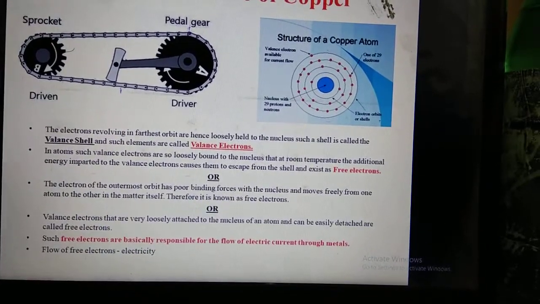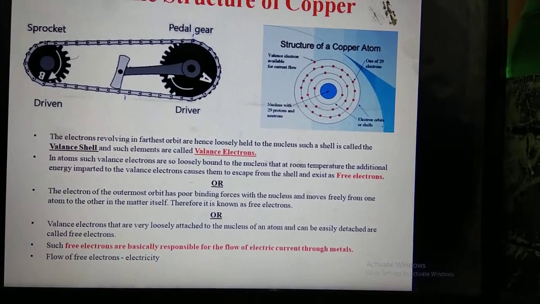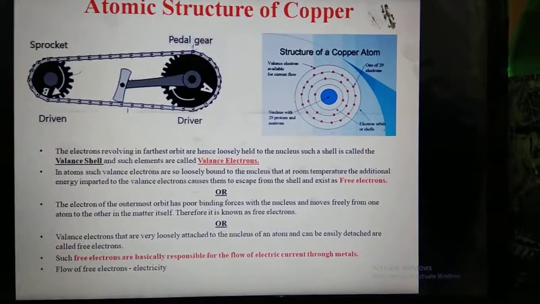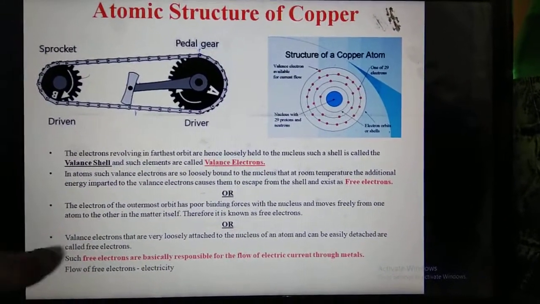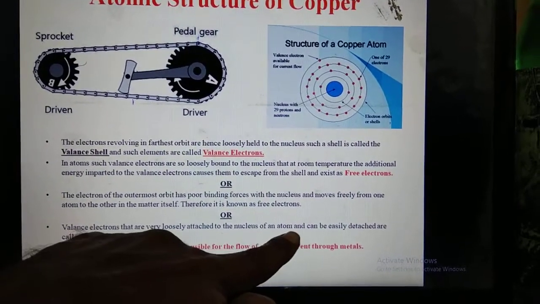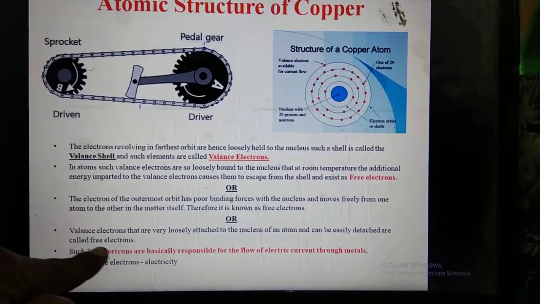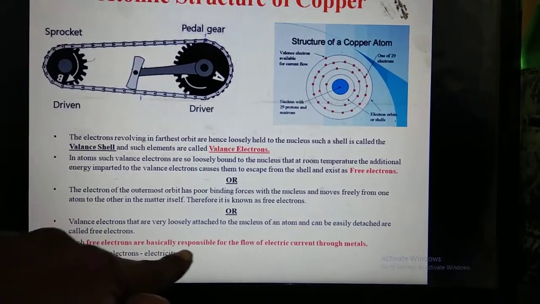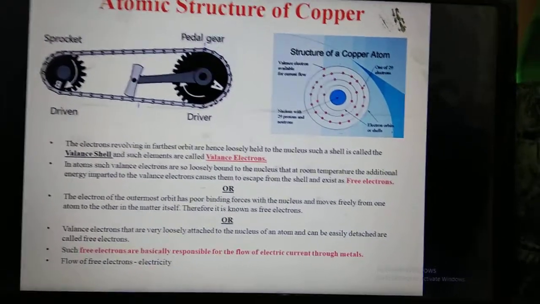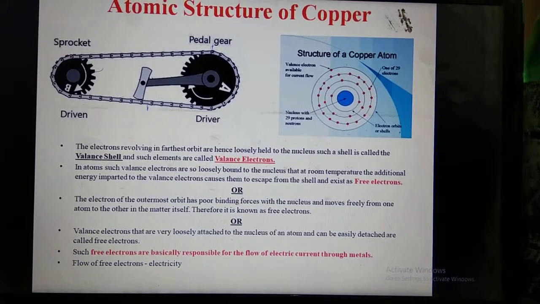When these valence electrons become free with the help of external energy, these moving electrons give electricity; this is ready to produce electricity. That is, the valence electrons that are very loosely attached to the nucleus of an atom and can be easily detached are called free electrons. Such free electrons are basically responsible for the flow of electric current through metals. The flow of free electrons is called electricity.